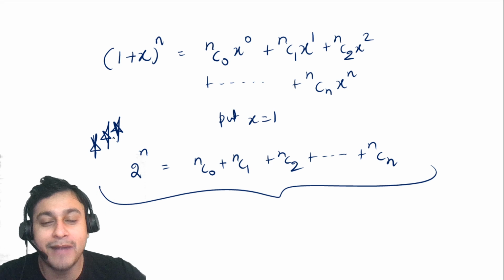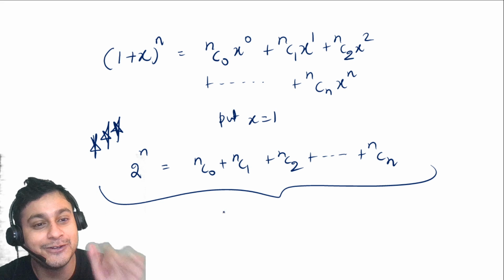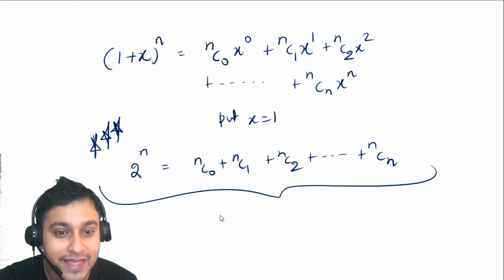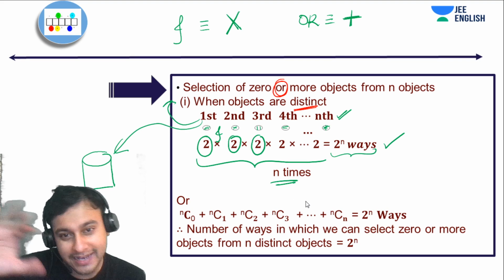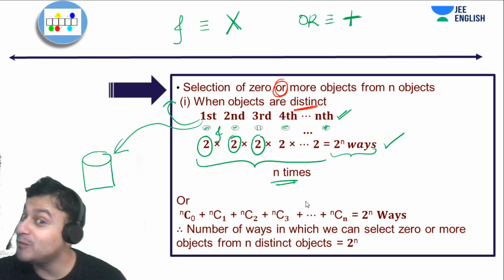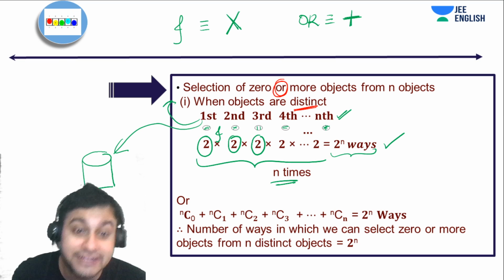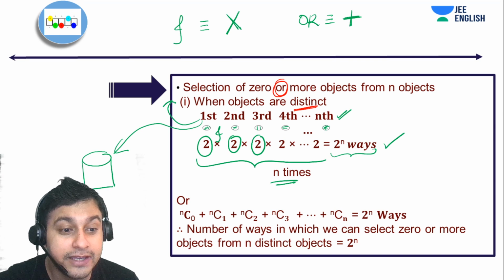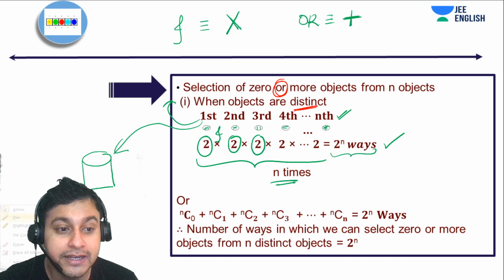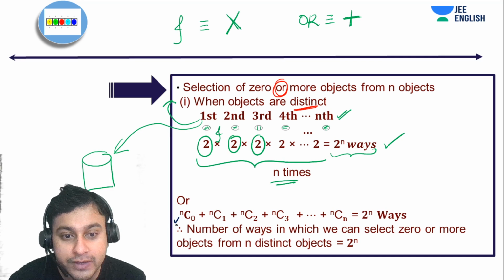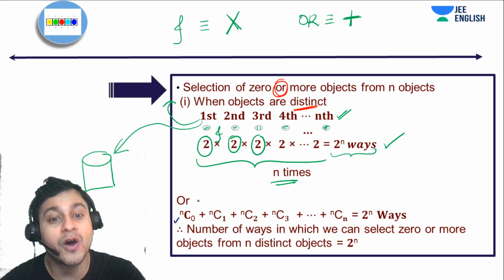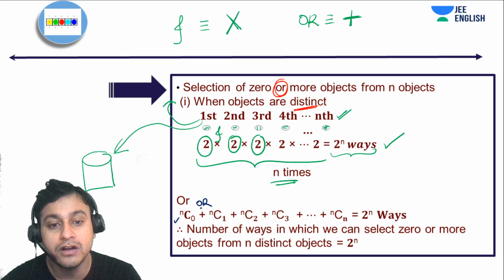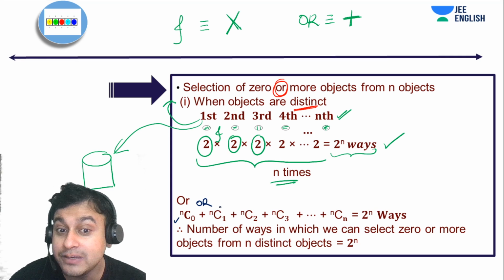Now let's come back to the question and try to do this question in this manner. So what was the question? Zero or more selections. Either I will select zero objects, that I can do in nC0 ways, right? Or, I'm using that word "or", I can do it in nC1 ways.